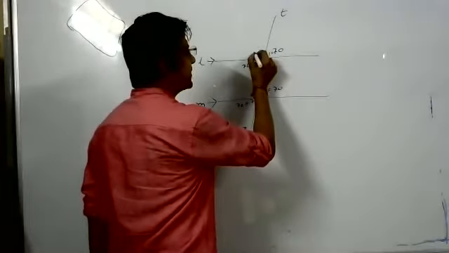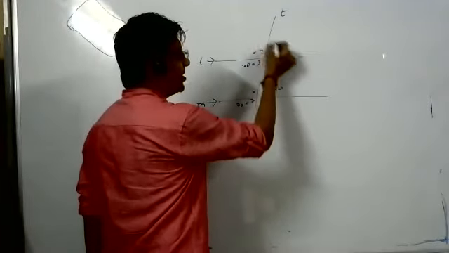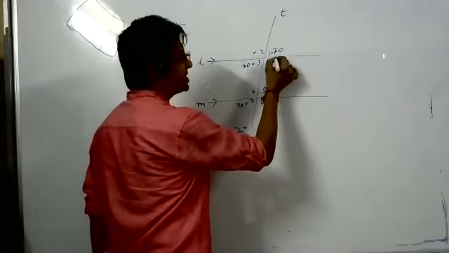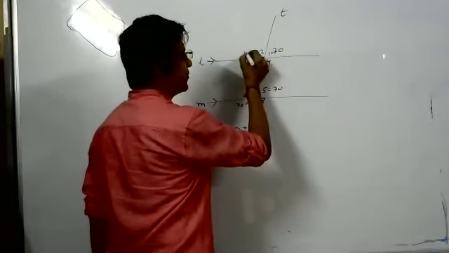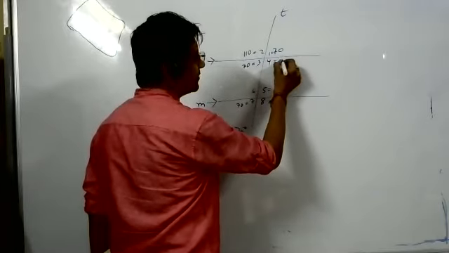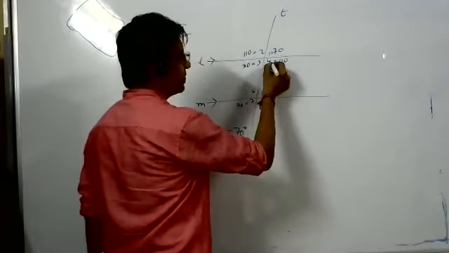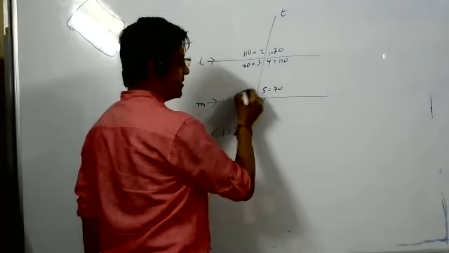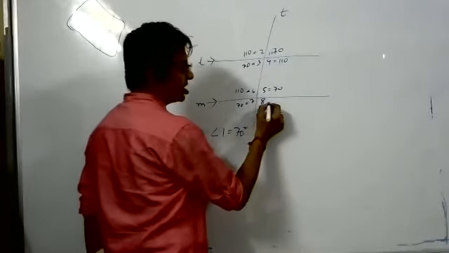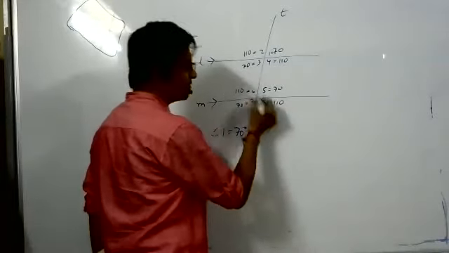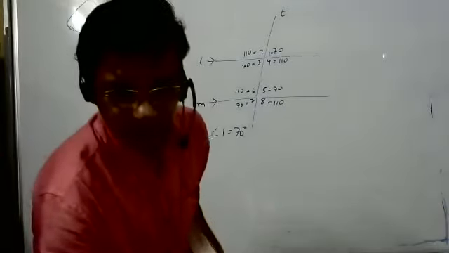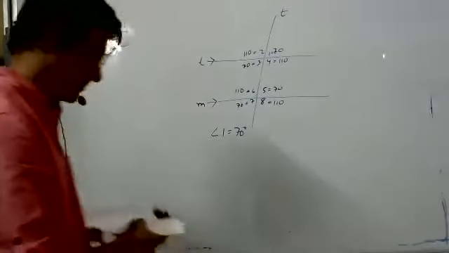Now 2 will be equal to what? 180 minus 70, linear pair. So 110. If 2 is 110, 4 will be 110, vertically opposite angle. 4 is 110, 6 will be 110, alternate angles. And 8 is 110, vertically opposite angle. Yes, sir. All are correct. Okay. Now next question.